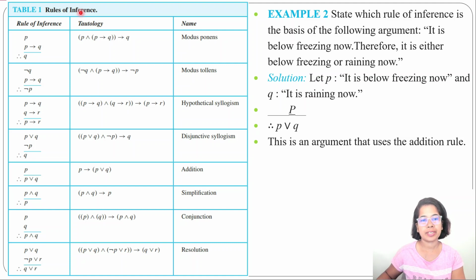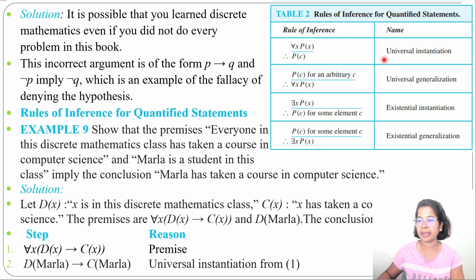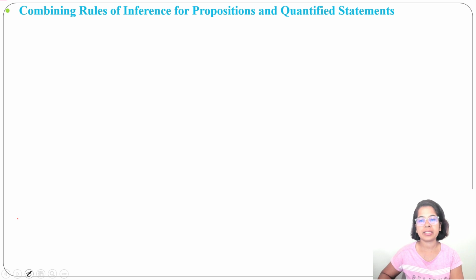I already discussed rules of inference for propositional logic like modus ponens, modus tollens, hypothetical syllogism, disjunctive syllogism, addition, simplification, conjunction, and resolution. Also, I discussed rules of inference for quantifiers like universal instantiation, universal generalization, existential instantiation, existential generalization. In the previous lecture, I discussed two examples, example 9 and example 10, where we used both rules of inference for propositional logic and quantifiers. Let's combine rules of inference for propositional and quantified statements.